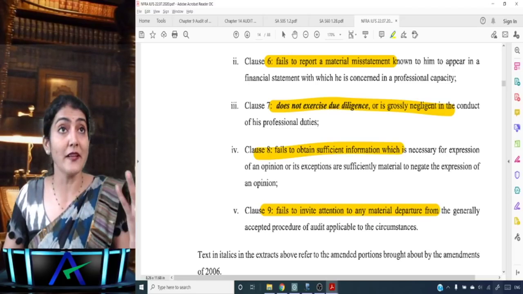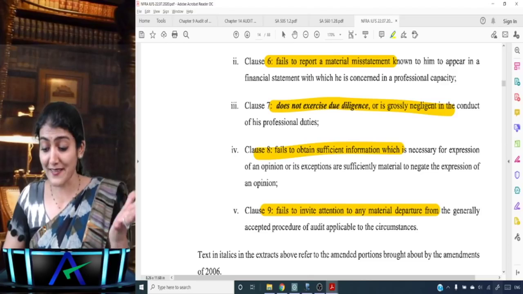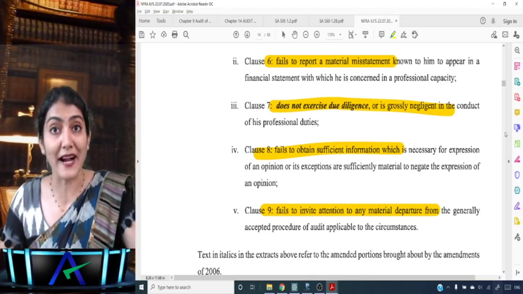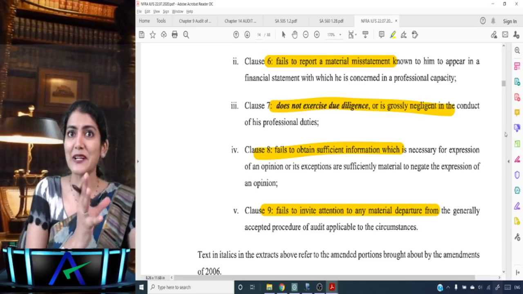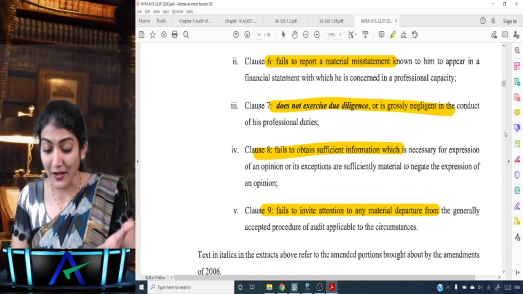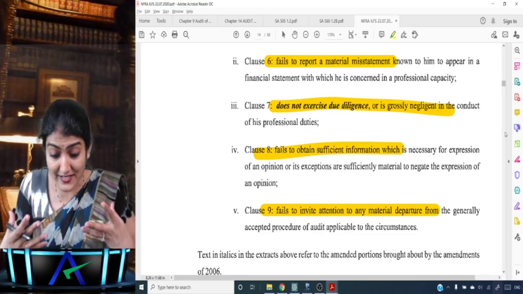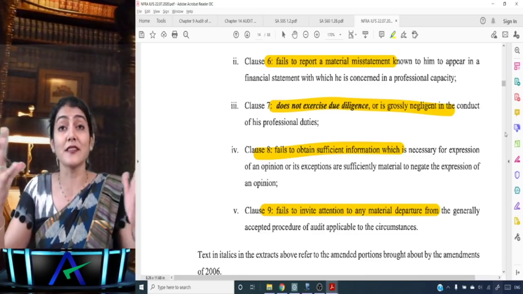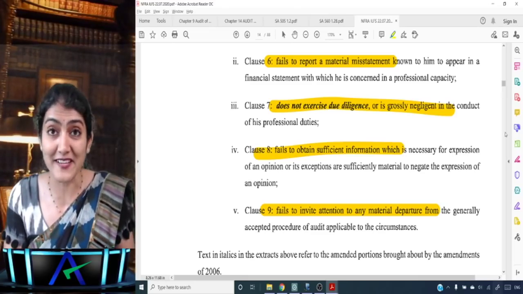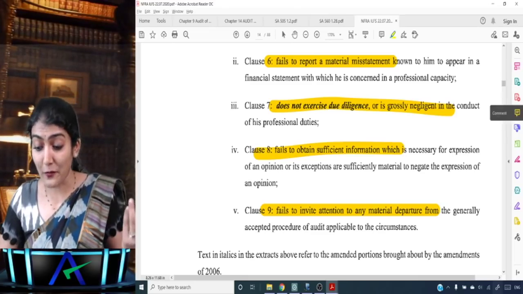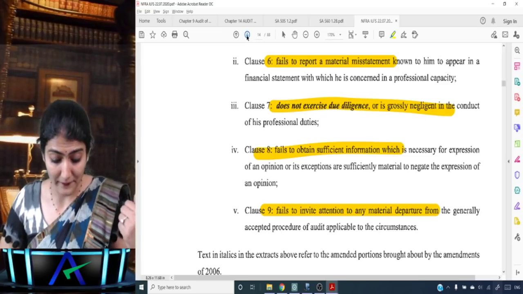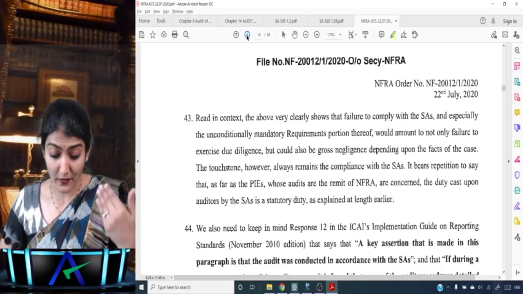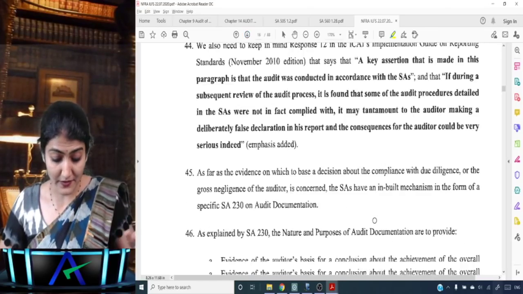And so whatever we study in our CA Final audit syllabus is not altogether theoretical; rather it is most practical. When studying, it looks like theory, but it has a lot of practical application. And now when you see these documents, they immediately make more sense to you. Oh yes, does not exercise due diligence. The ethics chapter, obviously you would have studied it by now, so you'll find it very familiar. Does not exercise due diligence under clause 7, a key assertion that has been made.